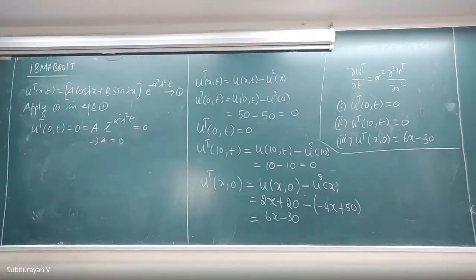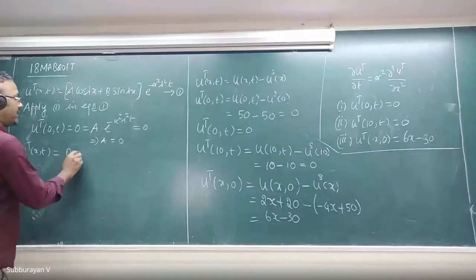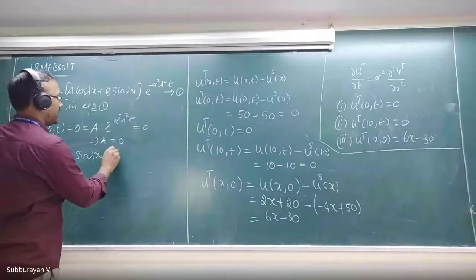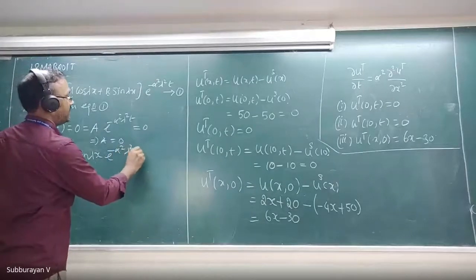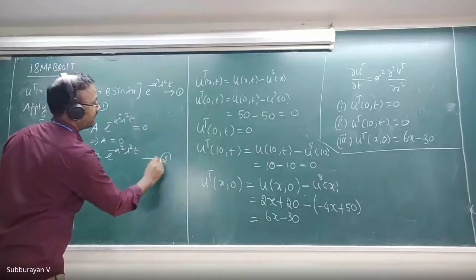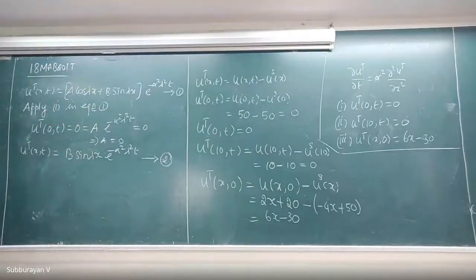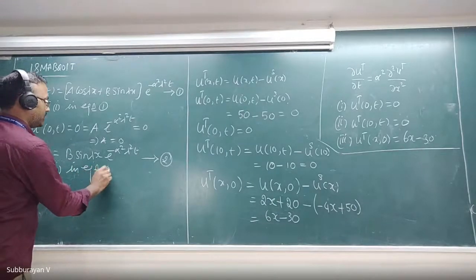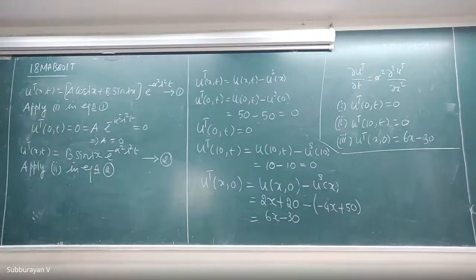Now, if a equal to 0, then our ut of x comma t becomes b sine lambda x into e raised to minus alpha square lambda square into t. Now I call this equation number 2. Now apply condition 2 in equation number 2.